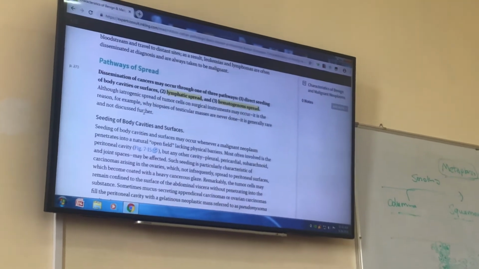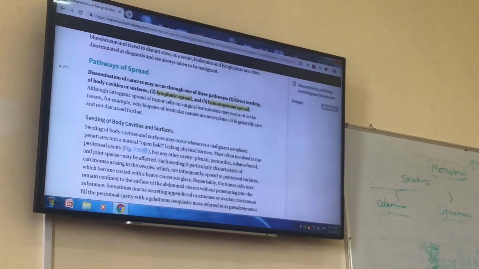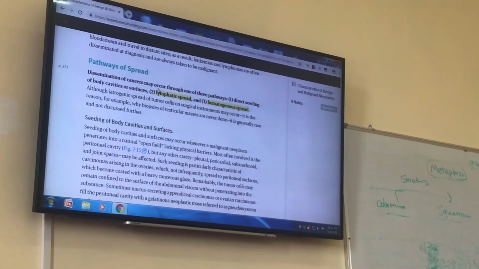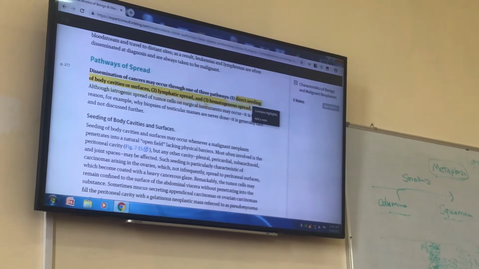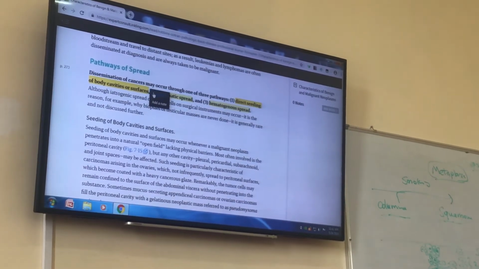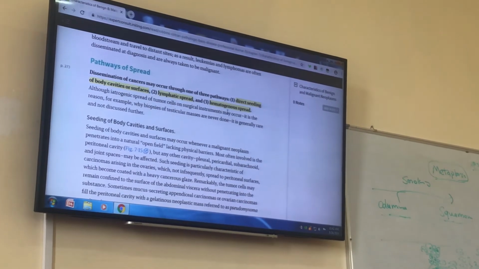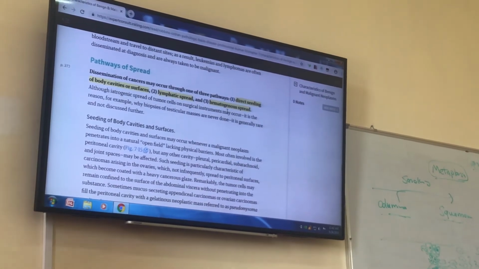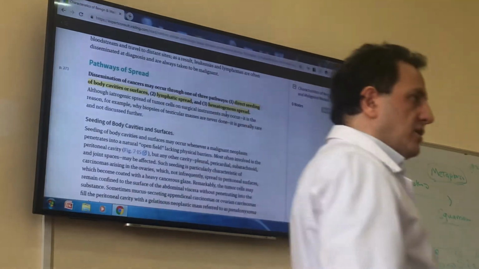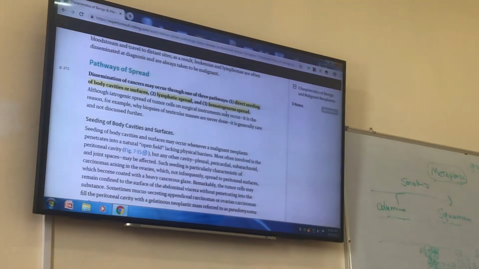The pathways of spread: dissemination of cancers may occur through one of the three pathways: direct seeding of body cavities or surfaces, lymphatic spread, and hematogenous spread. Some tumors like to spread through blood vessels. Some tumors like to spread through lymphatic vessels.